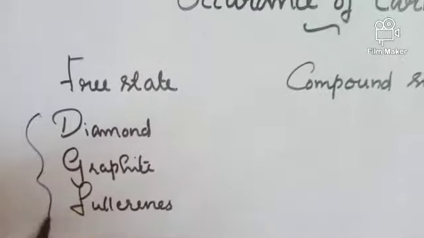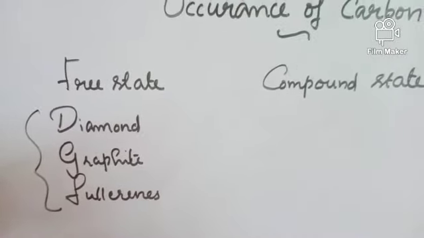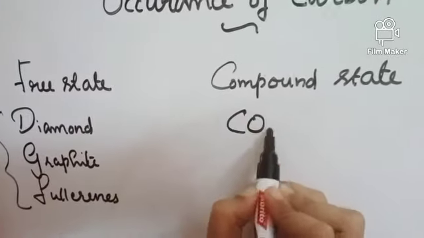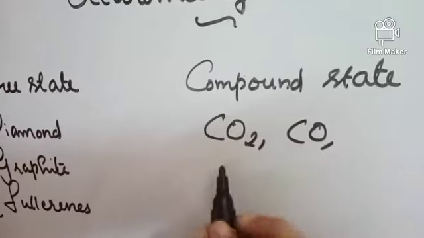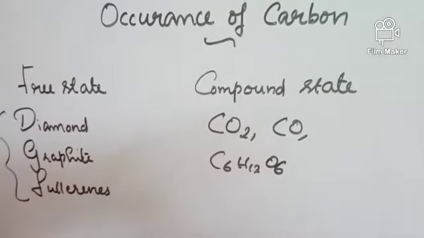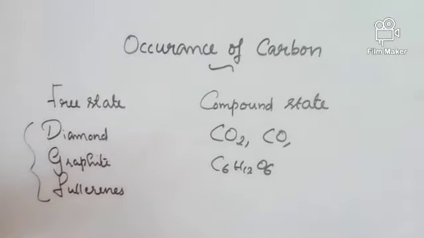In all these forms, carbon exists in the free state, or these contain pure carbon. In nature, carbon also exists in compound or combined states such as carbon dioxide, carbon monoxide, sugar, etc. So, two different occurrences of carbon are there: free state as well as combined or compound state.